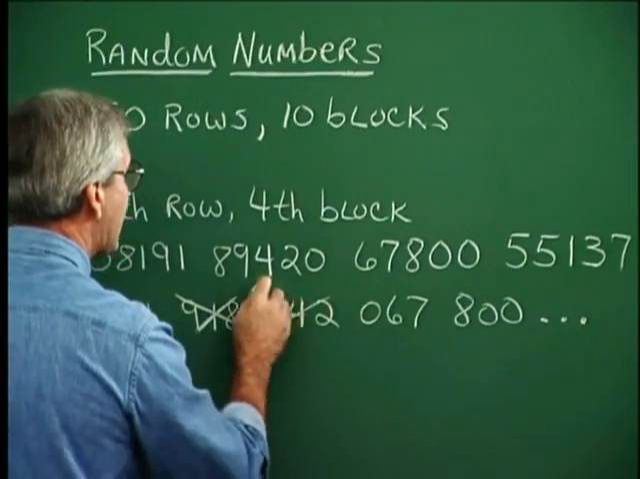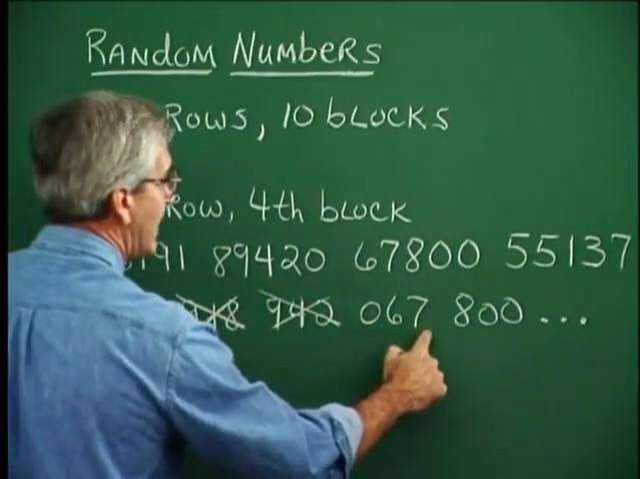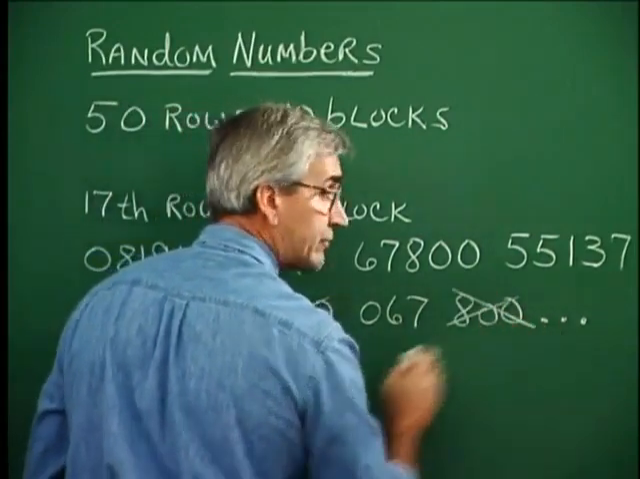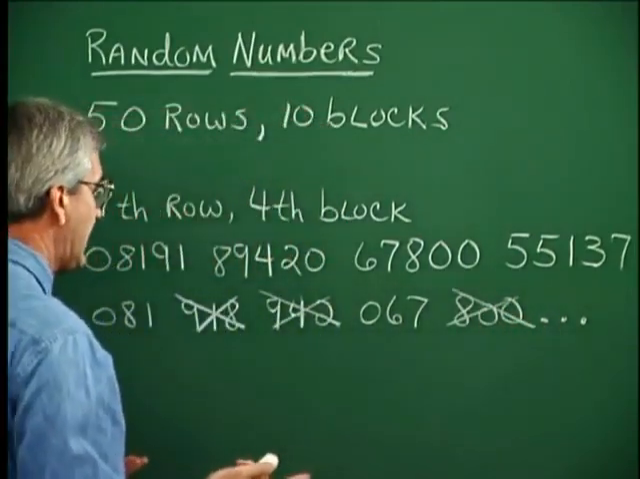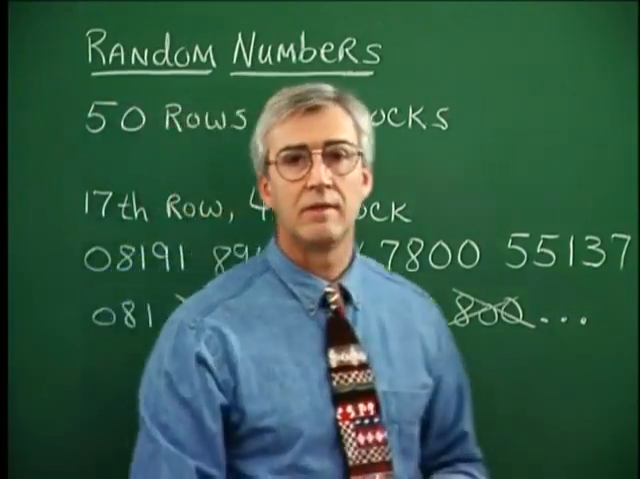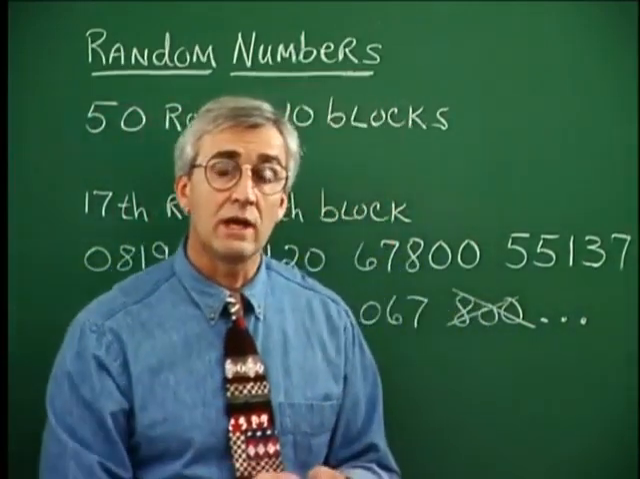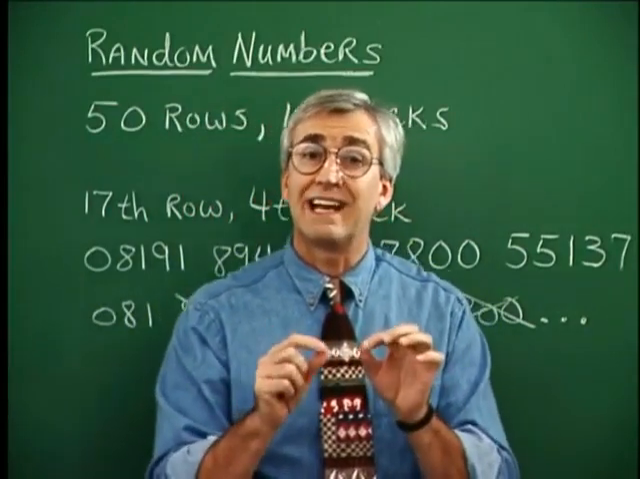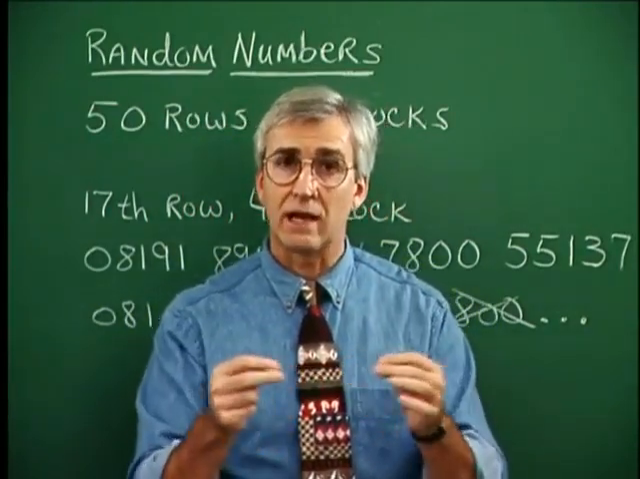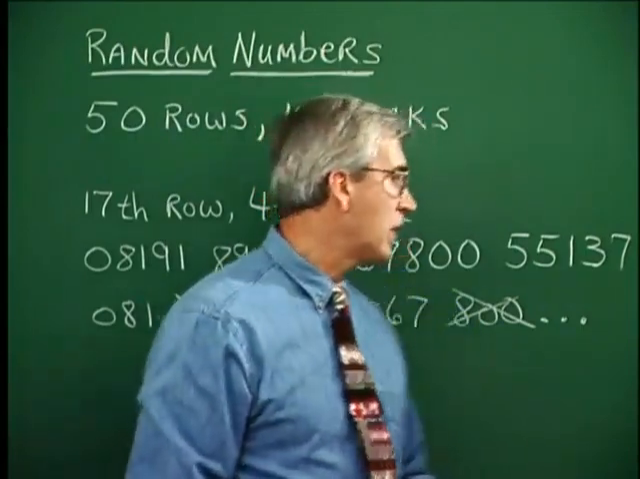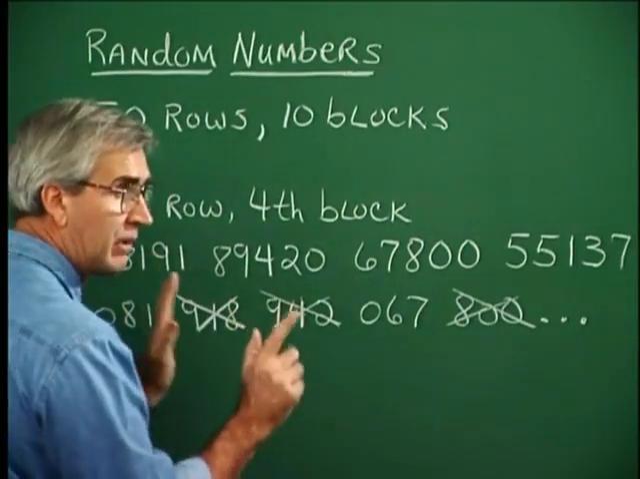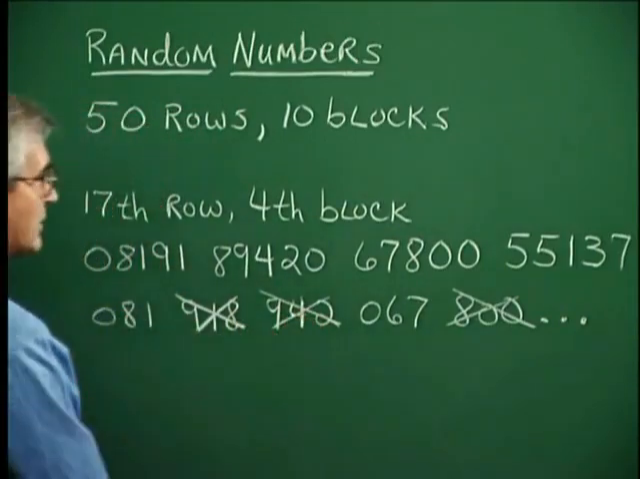942, we need to eliminate that one. 067, oh, that's number 67. 800, we eliminate that one. You see, any of them beginning with a digit of 6, 7, 8, or 9 need to be eliminated. But in this way, we could select randomly a sample of 30 automobiles from that list of 500. If we were, for example, selecting a sample of 15 members of a class of 80.